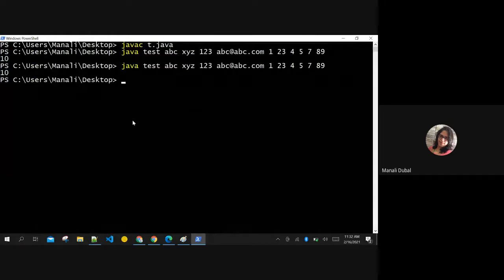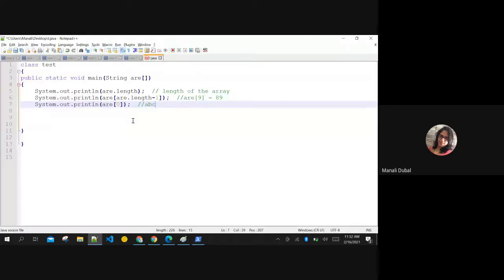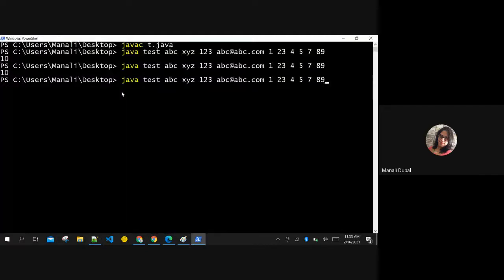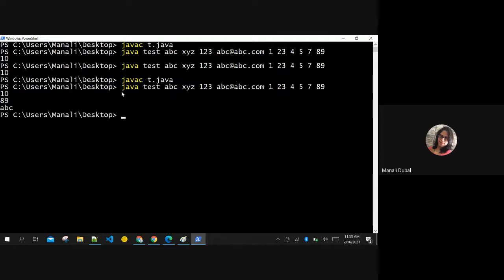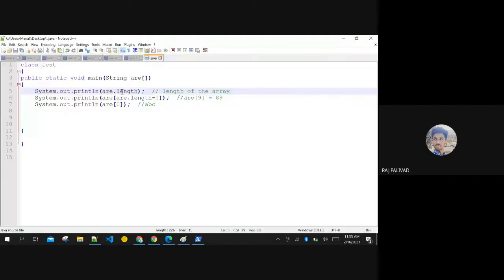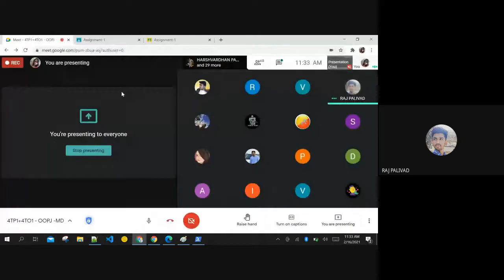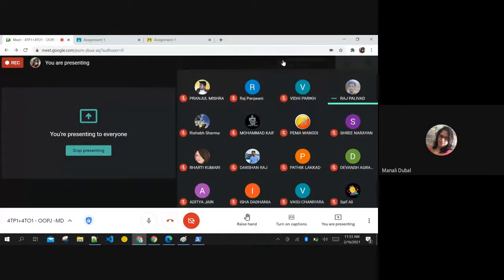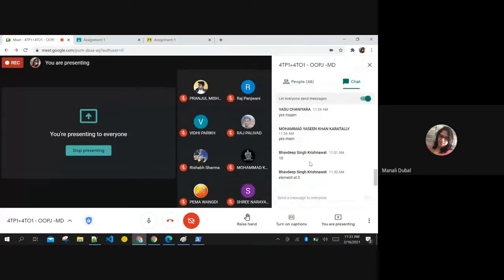I am running it again. Oh, did I save it? Wait, it is red colored. I have not saved it. I am saving it, recompiling it, and then running it. Are you getting what is happening here? It will print the elements, yes. Whatever you have written in the parameter list, it will print automatically. I'm just printing it. That is the reason.